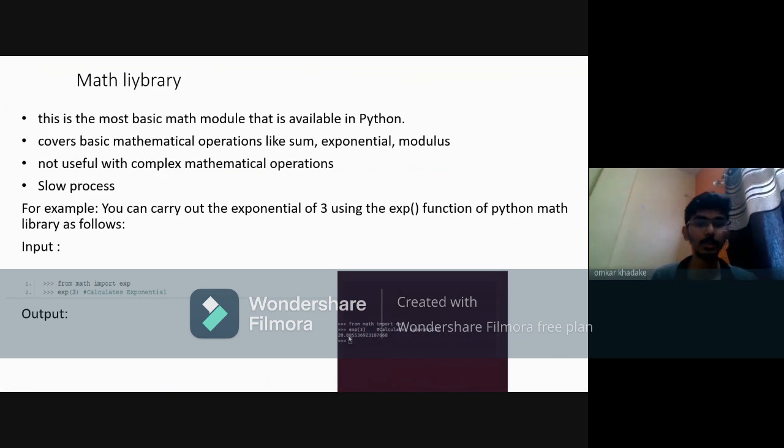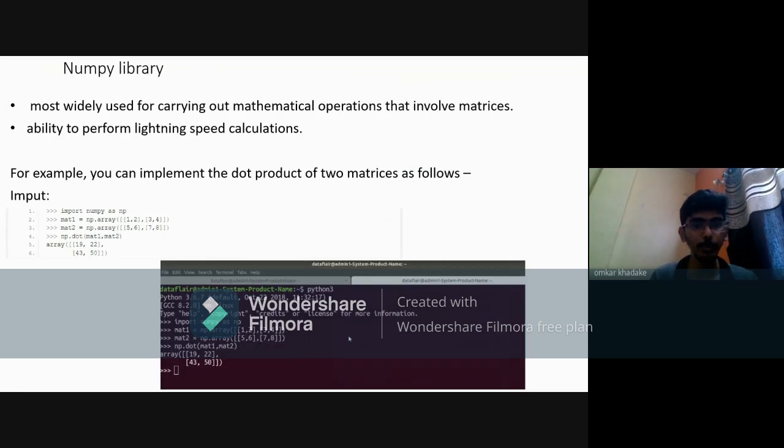Next we are going to study the NumPy library. The NumPy library is the most widely used library for mathematical operations. The most important feature of NumPy that sets it apart from other libraries is its ability to perform lightning-speed calculations. It can do any mathematical calculation very fast.